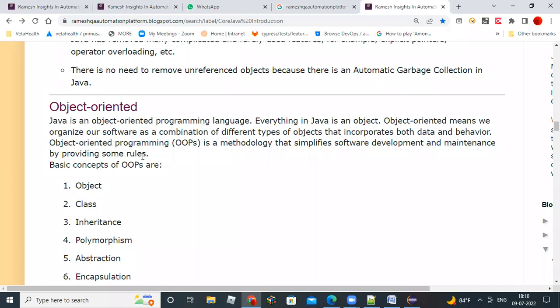Every object has a purpose, and that purpose is different for every object. How can you deal with these objects? What is the behavior of that object? What is the state of that object? The object's behavior and state are explained by object-oriented concepts. So real-world entities can be represented in software by these object-oriented concepts.